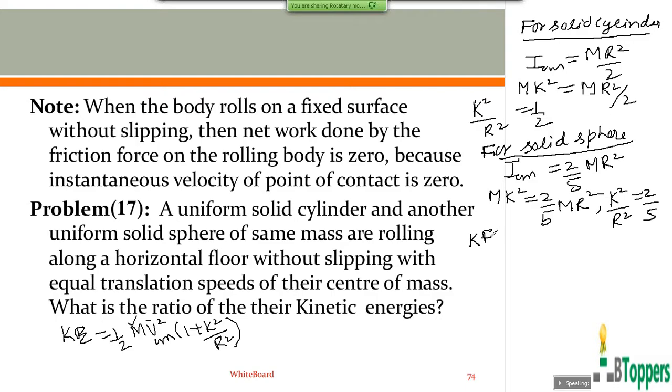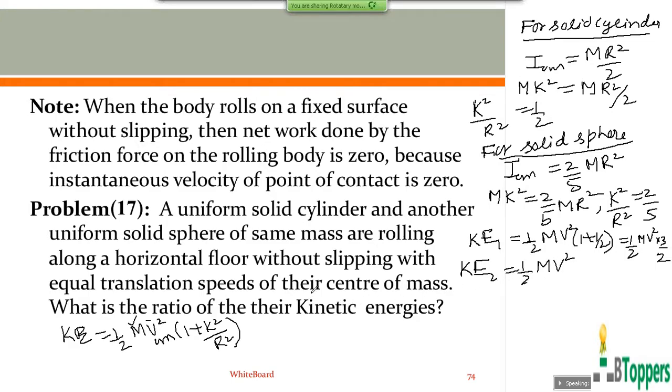So the kinetic energy of the first body, the solid cylinder, can be written as half m v square into 1 plus k square by r square, which is 1 by 2. That is half m v square into 3 by 2. Here v is the magnitude of the linear velocity of center of mass of each rolling body, which is the same for both bodies, and m is the mass of each body.